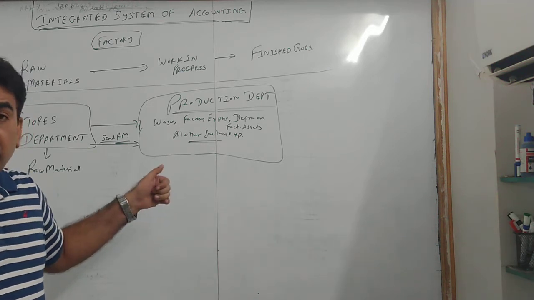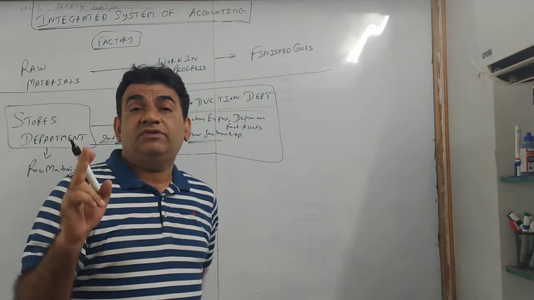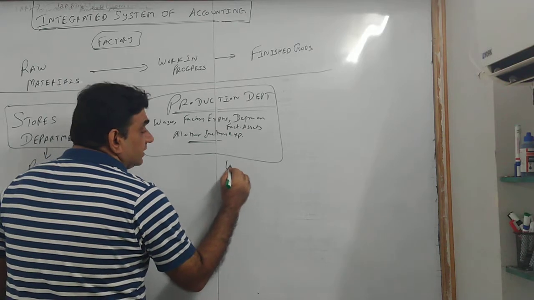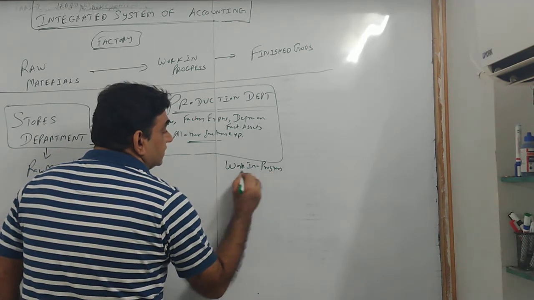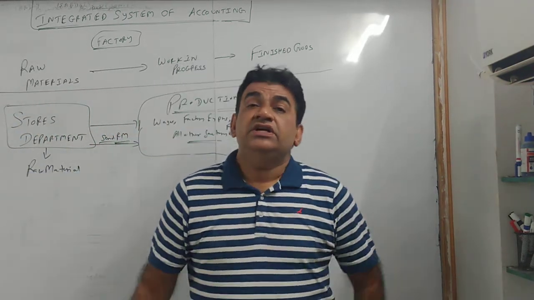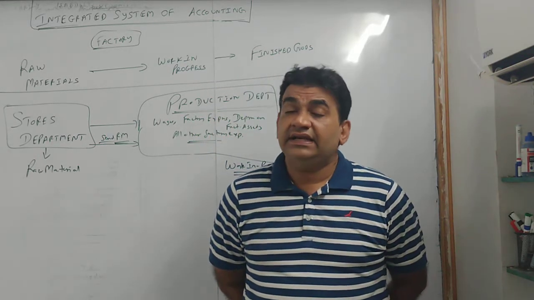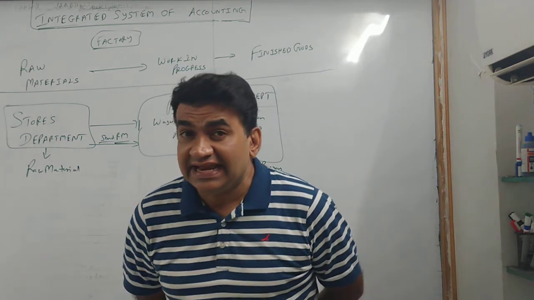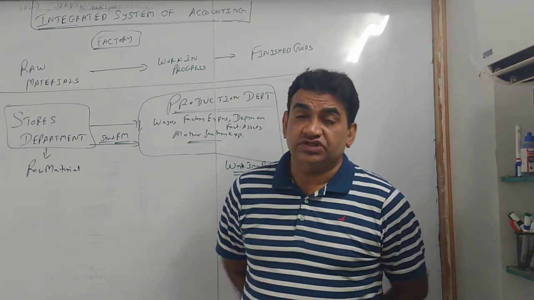Not only WIP and finished goods, you have to see all three stocks, that is raw material, WIP and finished goods. So if there is something remaining, that becomes a part of my work in progress. We know very well what is work in progress. It is semi-finished goods, goods which are partly produced. It can be 1%, 10%, 20, 30, 40, 50, 60, 70, 80, 90, 95, 98, 99 complete, but not 100. Because if it is 100, it becomes finished goods.